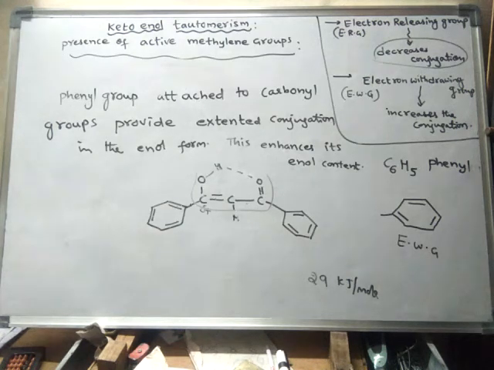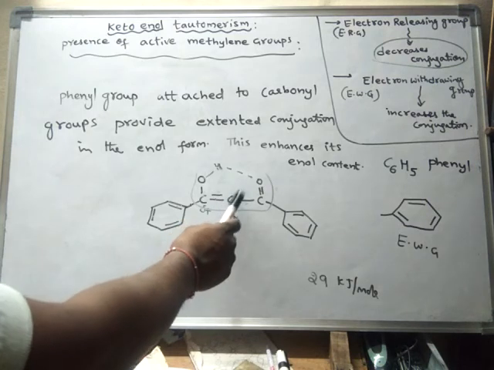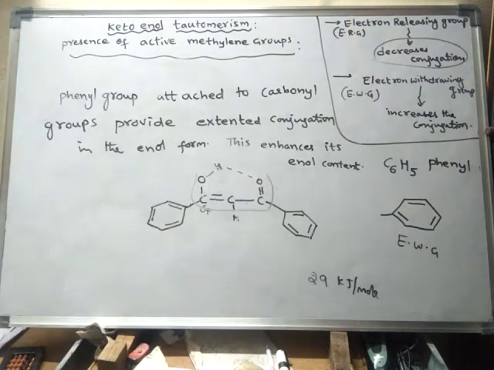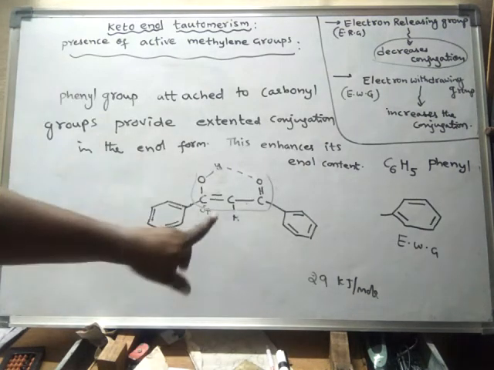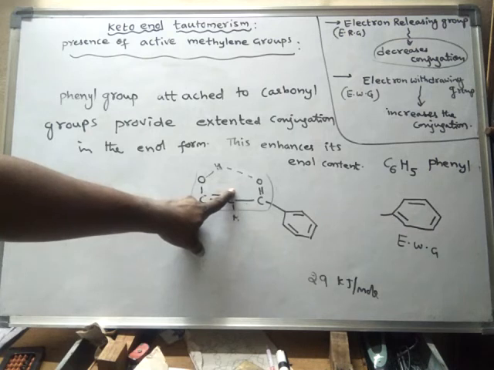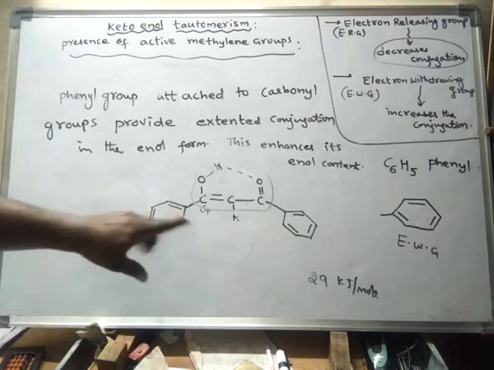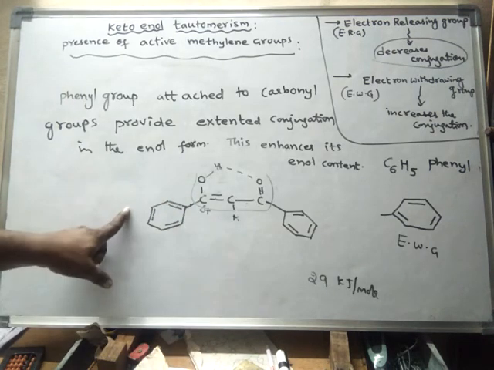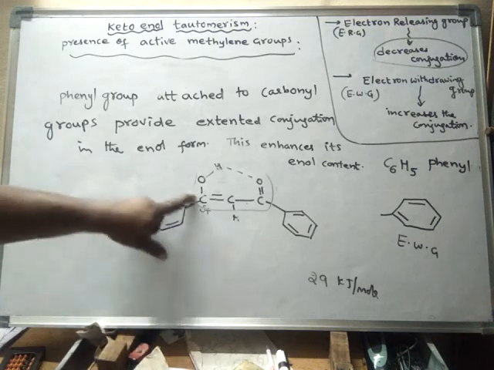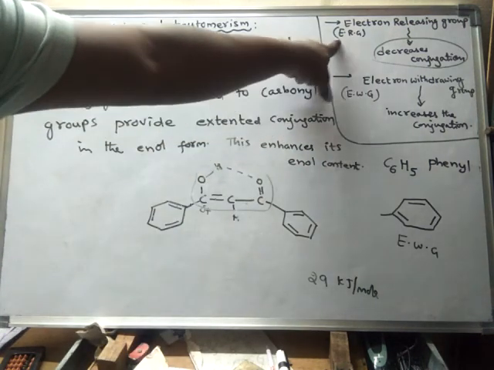Like this, several different groups. Any group that increases the acidity of the active methylene hydrogen atoms increases the enol content. Whenever the acidity of hydrogen is increased, it will lead to an increase in enol content. Which one will increase depends upon whether the group is an electron withdrawing group or an electron releasing group.